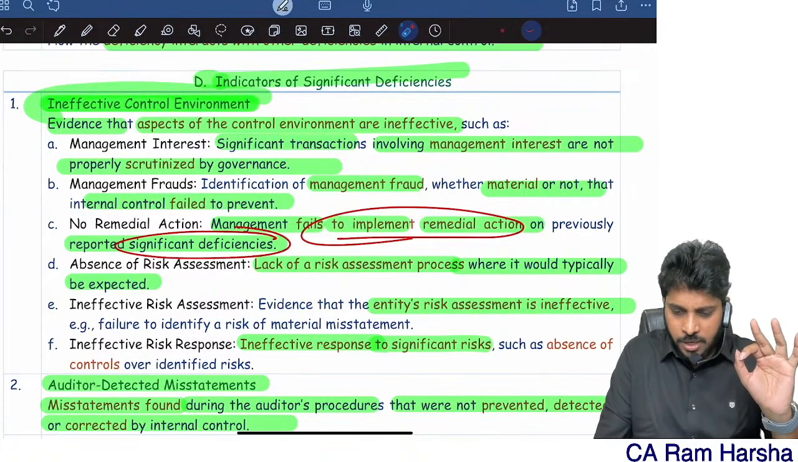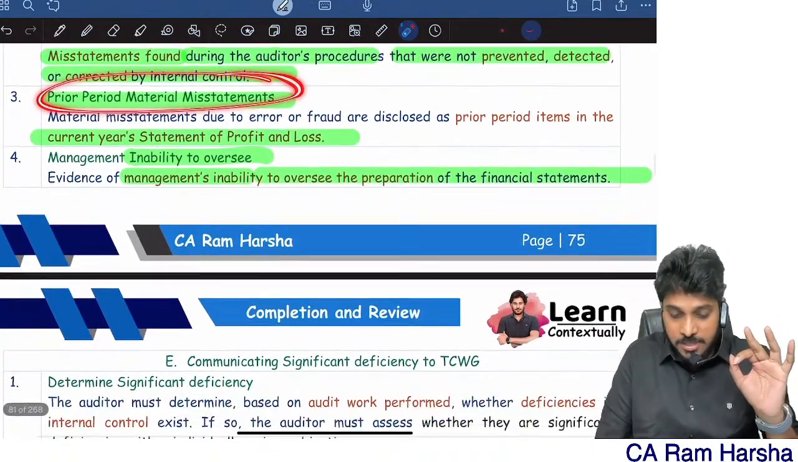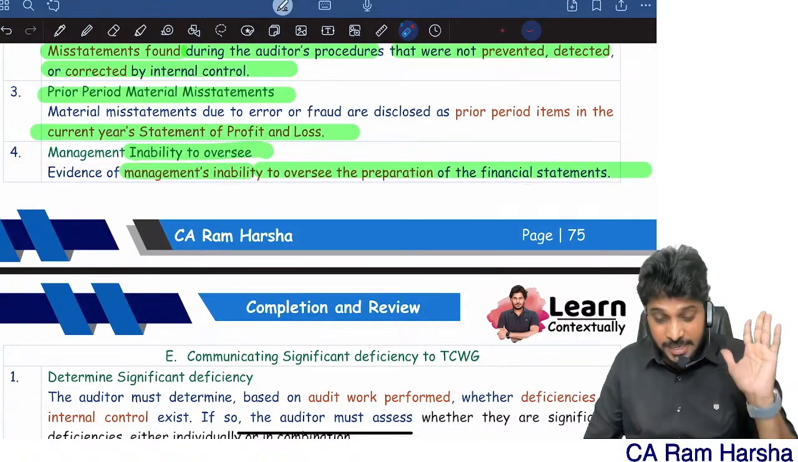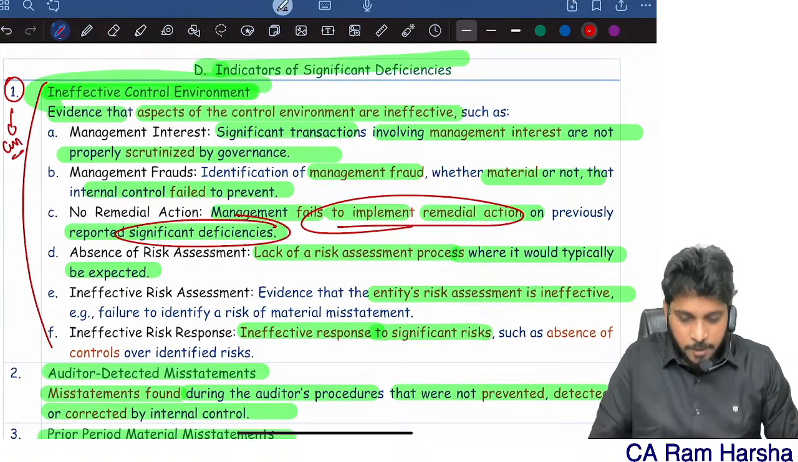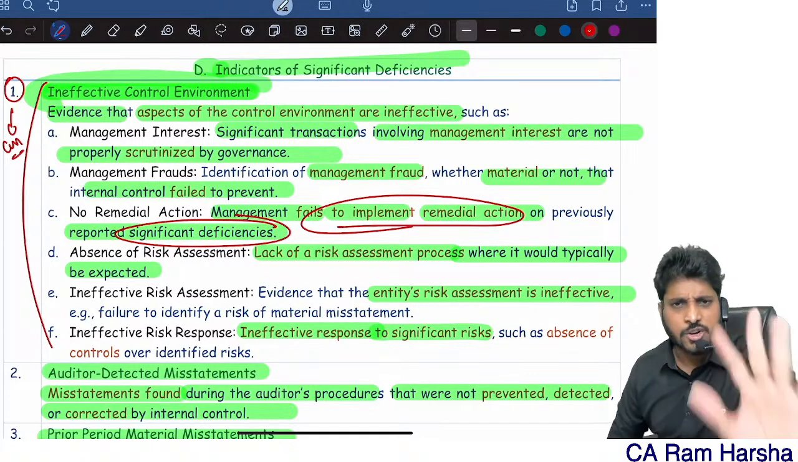Ineffective control environment, auditor identified mistakes, prior period mistakes, management inability to oversee financial reporting process. These are all various indicators. Now in exam, they might ask you this first point itself as a 4 marks question. One of the indicators of significant deficiency is ineffective control environment.